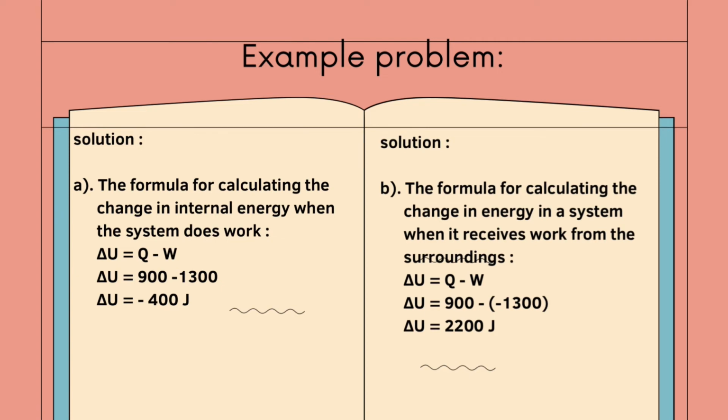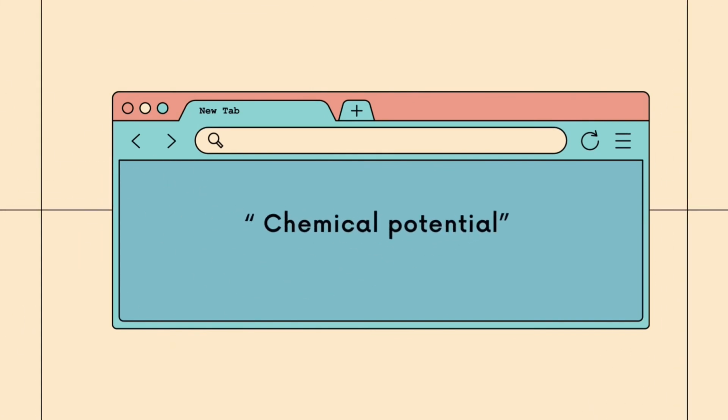So the change in internal energy is 2200 joules. The positive sign on the energy change delta U indicates that the internal energy of the system increases and becomes 2200 joules. Okay, now we will enter the second discussion, which is related to chemical potential.